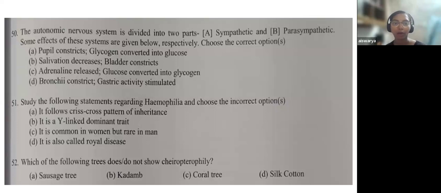So this you have to categorize into sympathetic and parasympathetic. Here, salivation decrease and bladder constrict is an example of a sympathetic nervous system function. Then adrenaline being released and glucose converted to glycogen are also functions of the sympathetic and parasympathetic systems respectively.